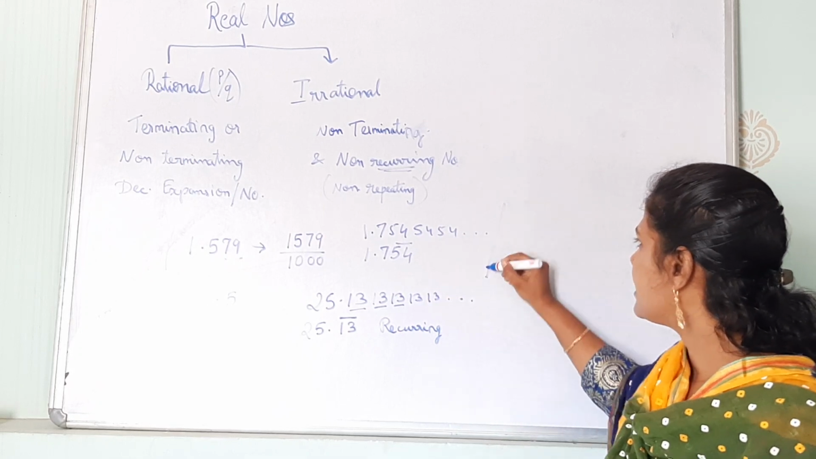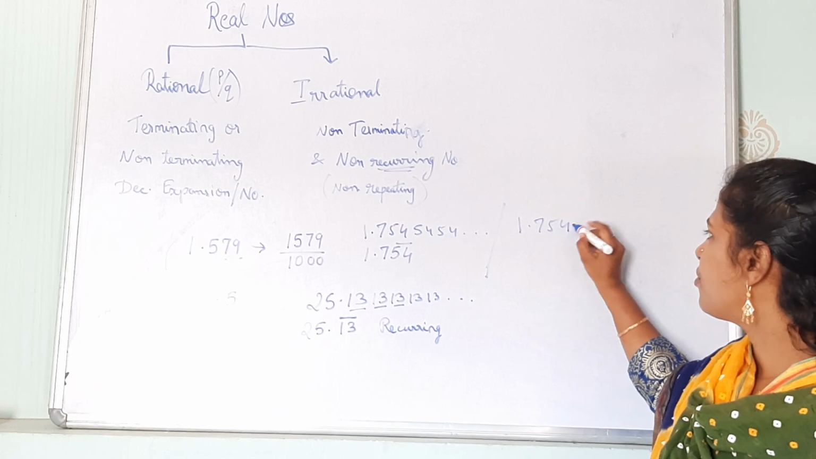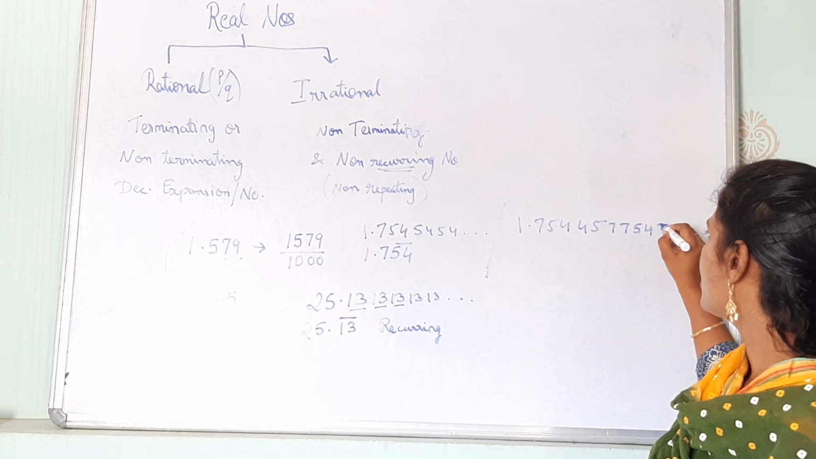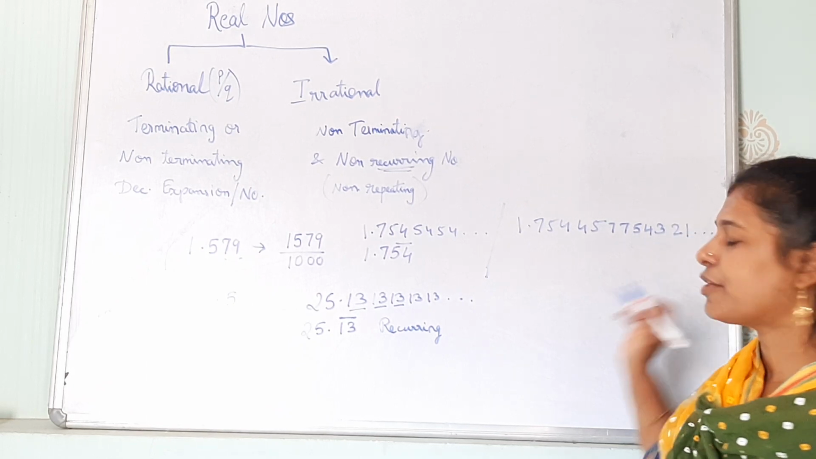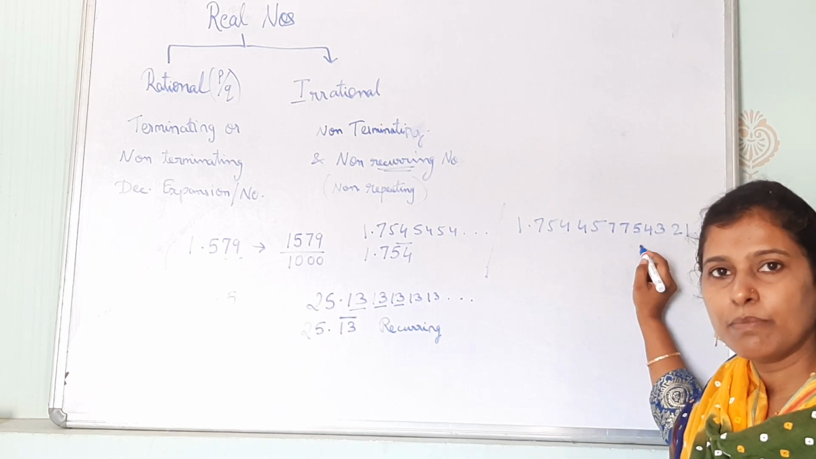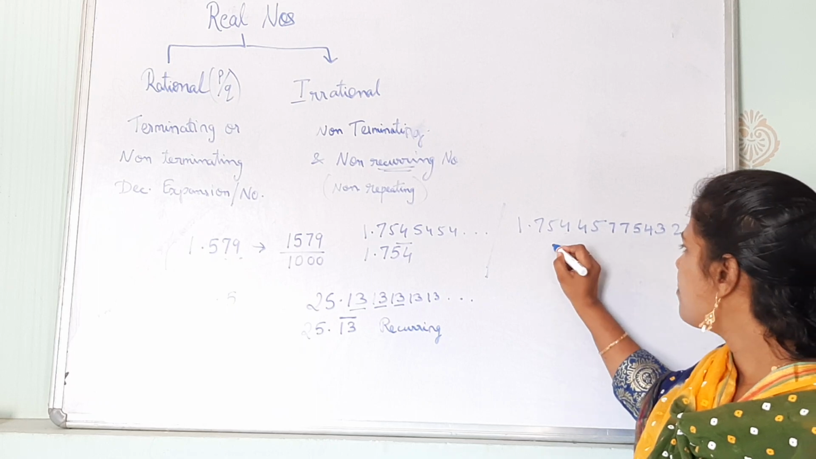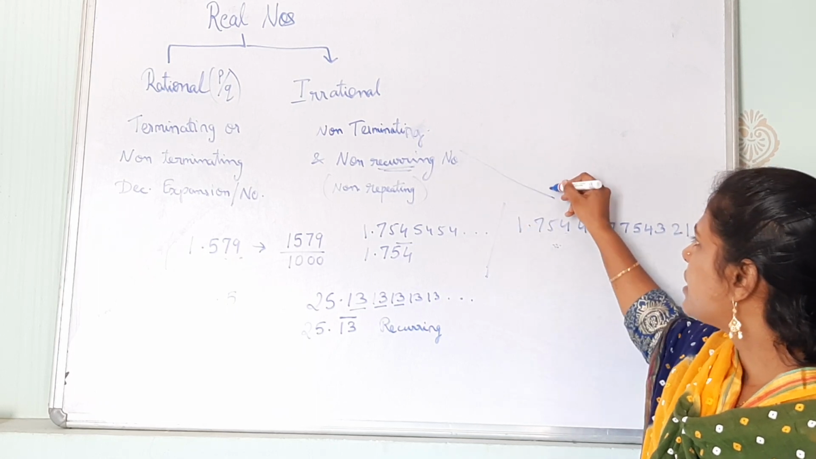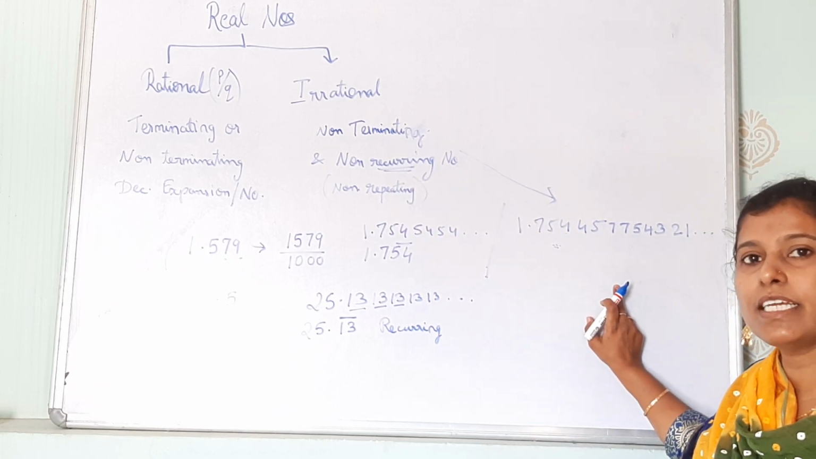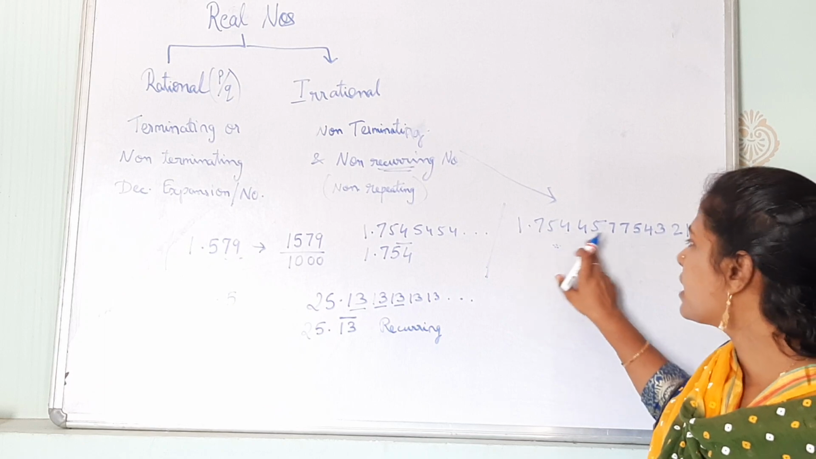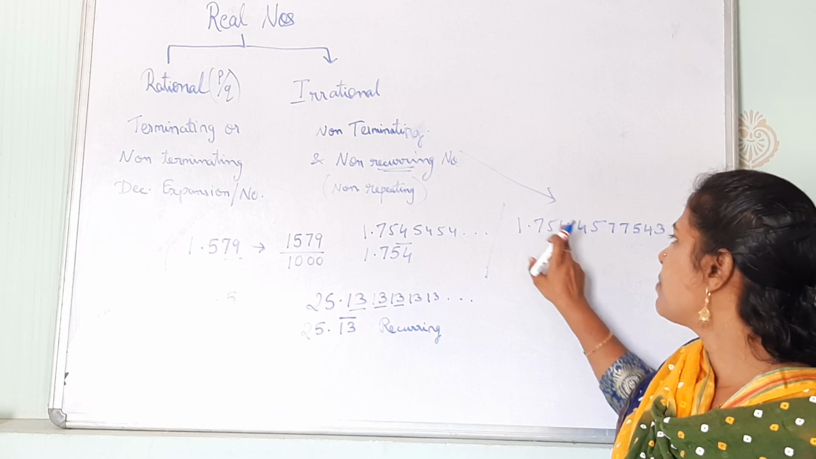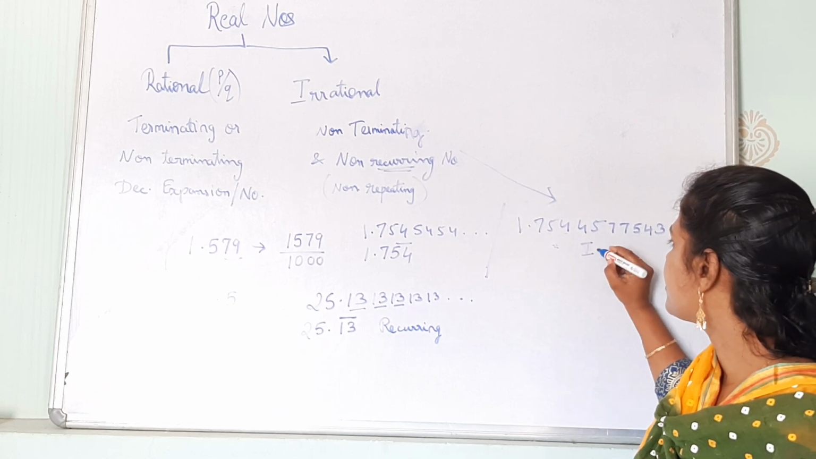Suppose the question is like this: 1.754457757543221 and it is going on. Okay, so these are having the number 754 many a time, but it is not in any order. These type of numbers are called as non-terminating and non-recurring. Non-recurring means no number is repeated in proper order. Okay, numbers are repeated for 754, but it is not in any order. So this type of numbers are called as irrational numbers.